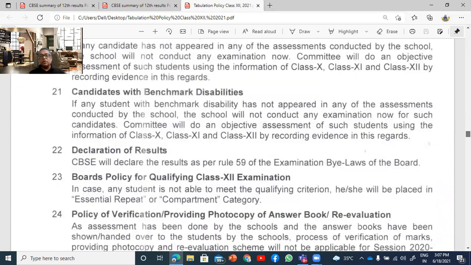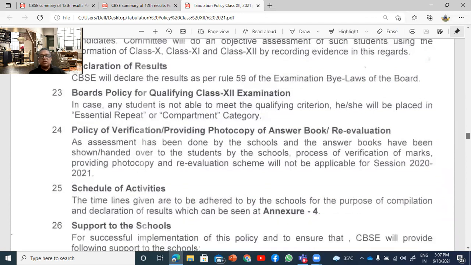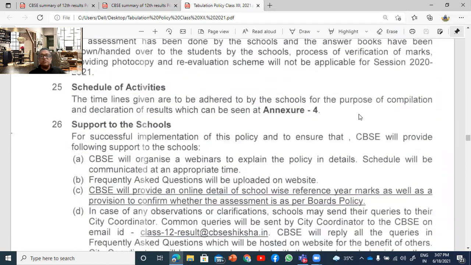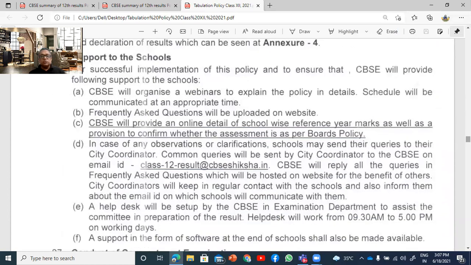The committee can decide what the criteria will be for these kinds of students. As far as the schedule is concerned, the timetable and all that is already given in Annexure 4. CBSE has promised that they will organize webinars to explain this policy in detail, and most probably in the next 2-3 days we will have information about these seminars, right?